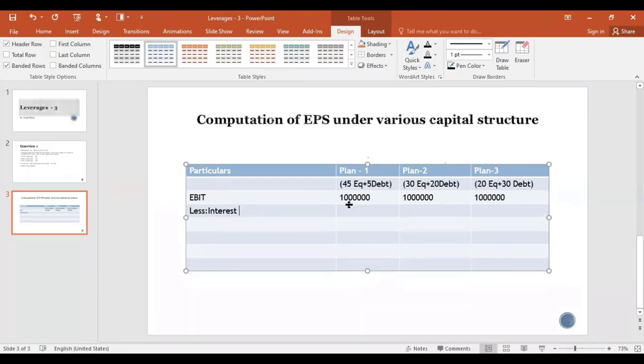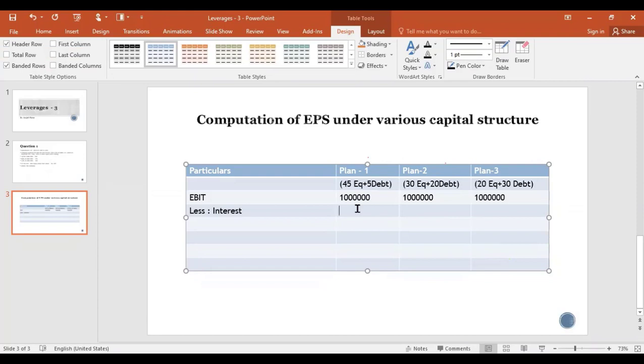So while calculating interest, how will you calculate? See, first for plan 1, how much is the debt we have? Interest we always calculate on the debenture. So how much is the debenture we have in plan 1? 5 lakh is the debenture you have.